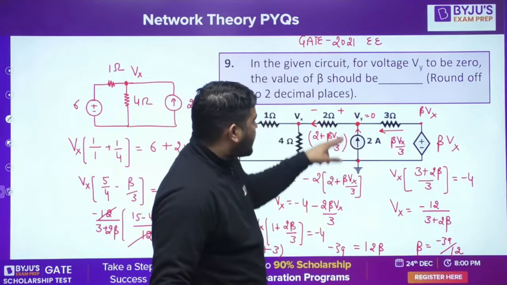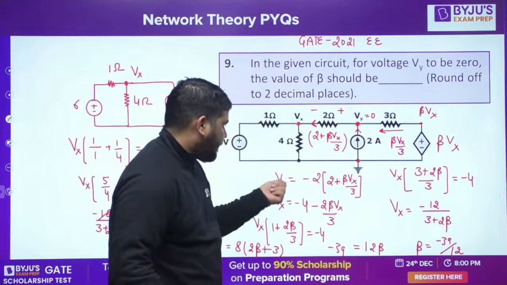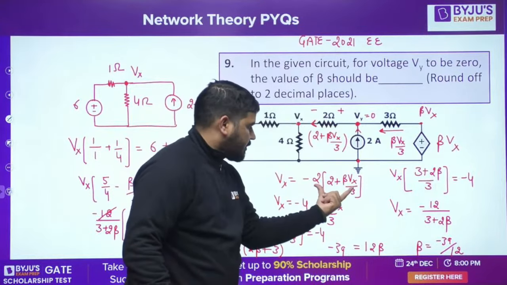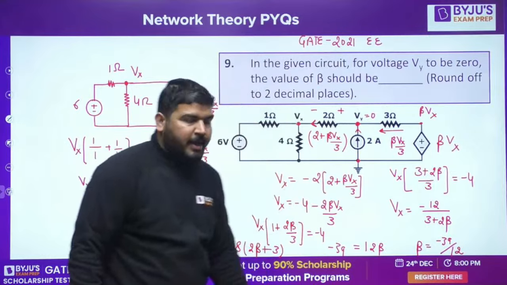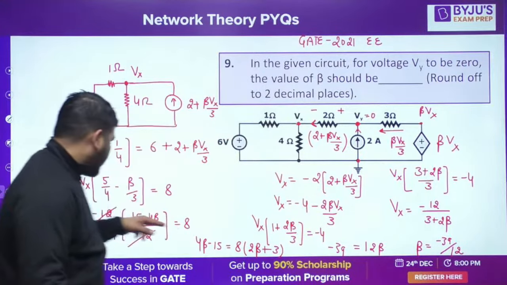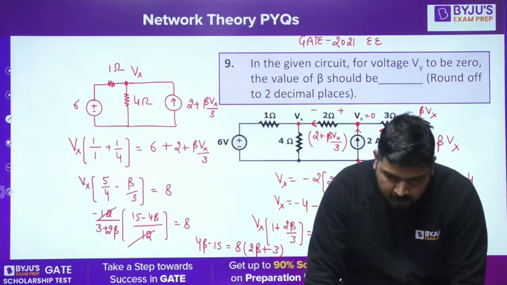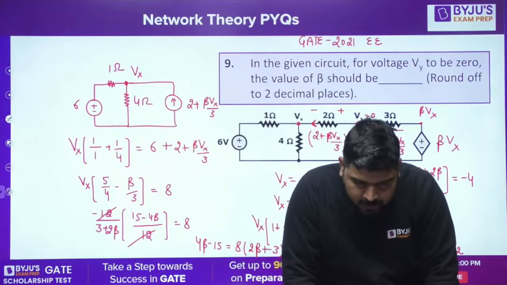If this is 0 and this current is known, so 0 minus this drop will be the Vx, okay? So 0 minus this is the voltage, and it will be equal to Vx. So one equation we get from here, and one equation is from nodal. So I simplified it, okay? So try two nodes at Vx and Vy.